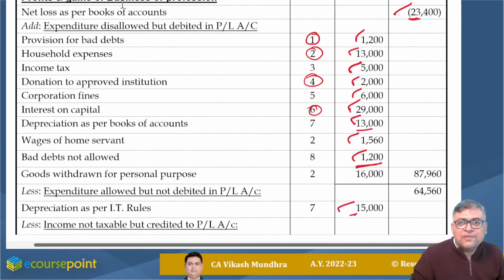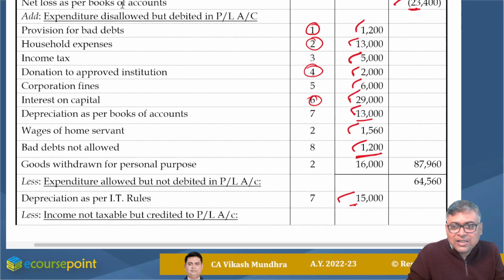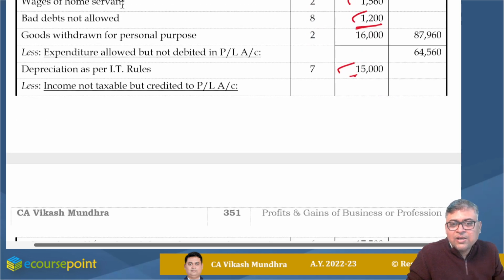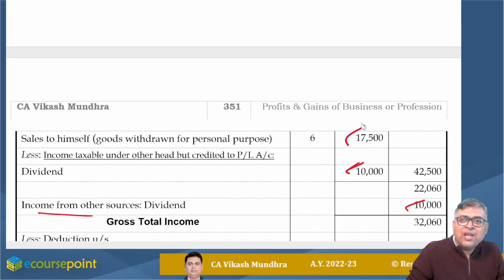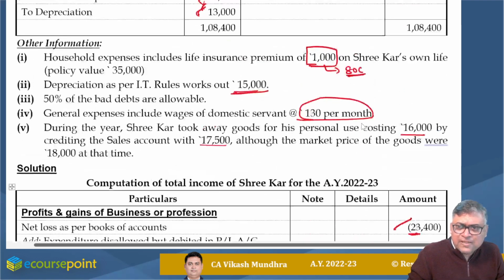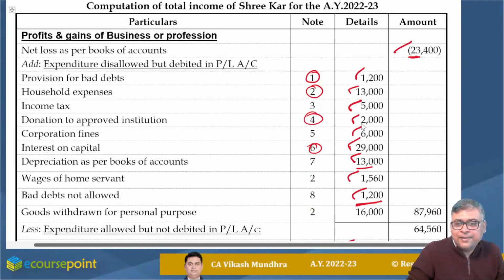So 17,500 is credited in my PL statement. Due to that, my sales, my income is on the higher side. So for nullifying this, I'm supposed to reduce it. And for the 16,000 which is on my purchase side, if I want to nullify this purchase, I require to add it. So my addition is 16,000.